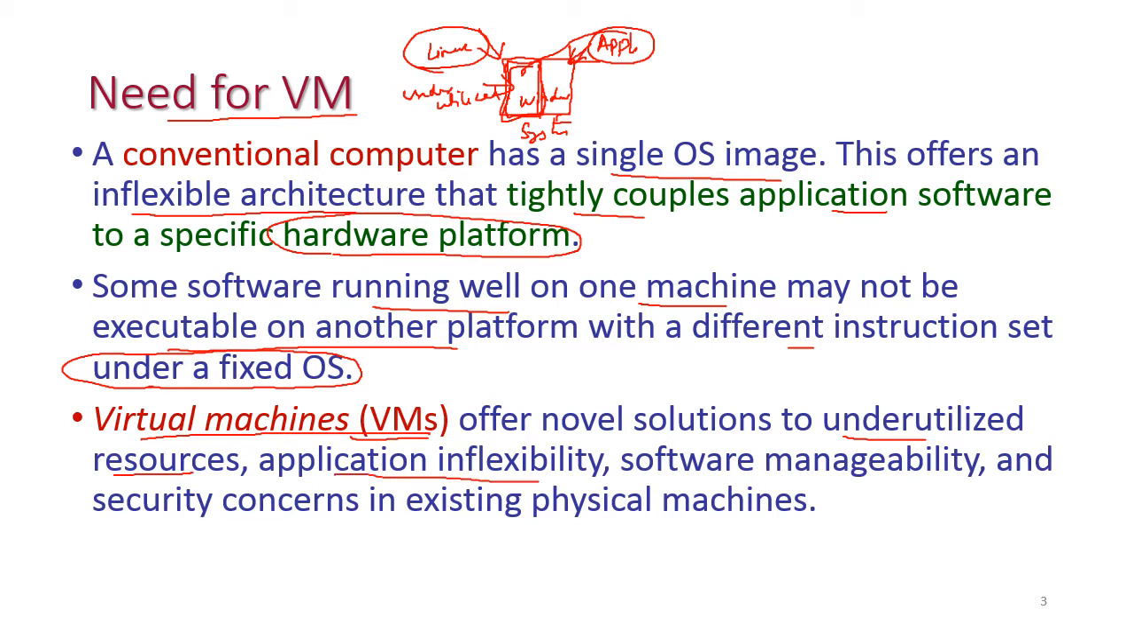Application inflexibility is overcome because we can install another operating system on the virtual machine. This is the physical machine and this is the virtual machine. Here we can install one OS, here we can install another OS. So the application inflexibility drawback will be overcome here, along with software manageability and security concerns in the existing physical machine. So these are the needs for virtual machines.